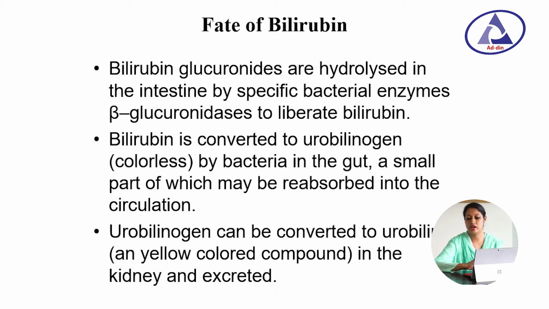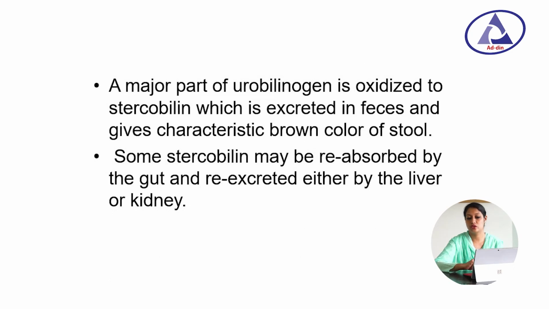Urobilinogen can be converted into urobilin, which is yellow in color, in the kidney and excreted. A major part of the urobilinogen is oxidized to stercobilin, which is excreted in the feces and gives the characteristic brown color of the stool. Some stercobilin may be reabsorbed by the gut and re-excreted either by liver or kidney.